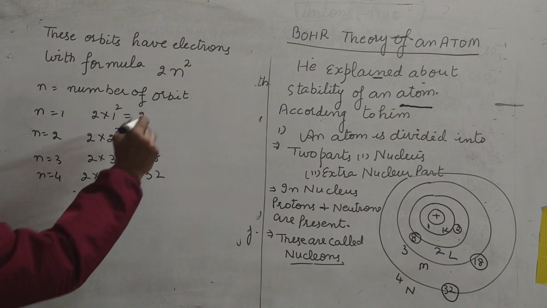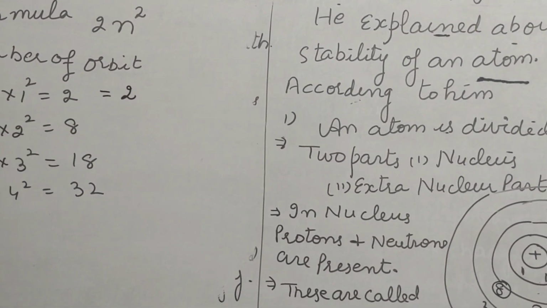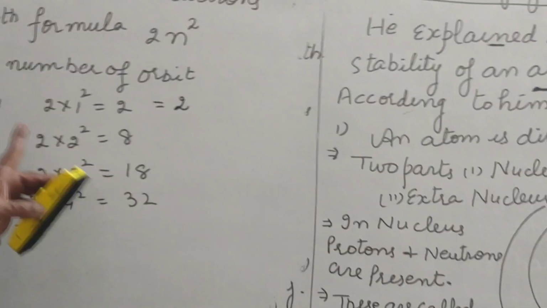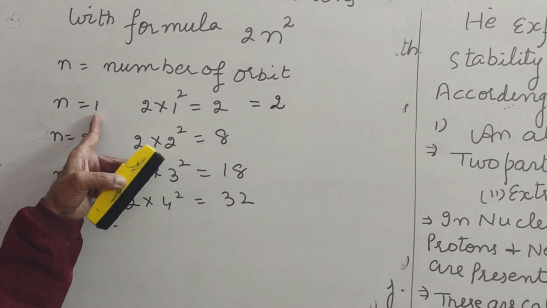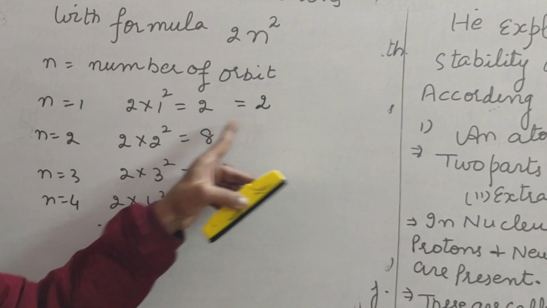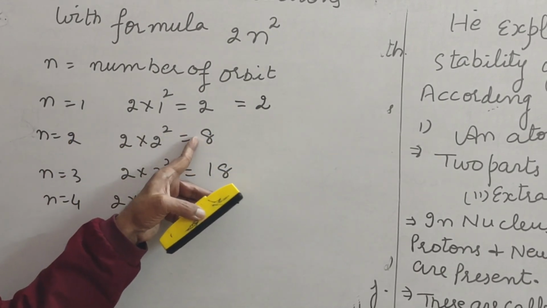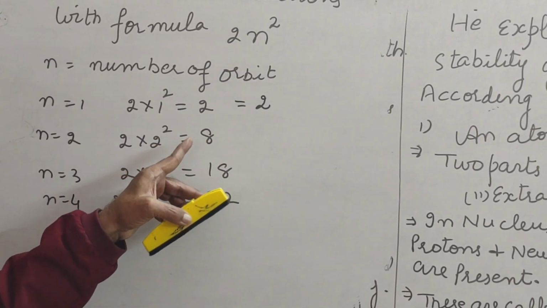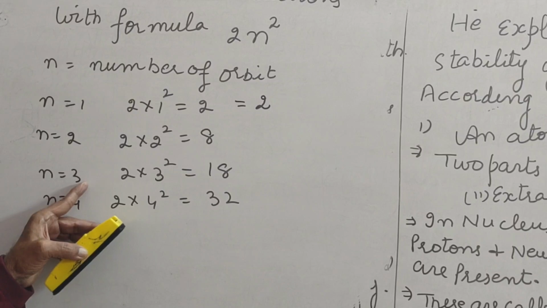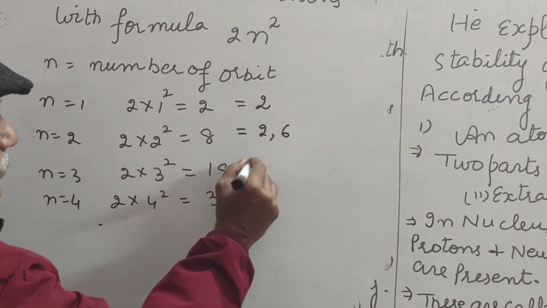Now slightly higher level as compared to ninth class, that is, these electrons present in these orbits are further divided. Just to remember, just to learn, its number is 1. It is divided into one part, 2. It has number 2. It is divided into two parts, 2, 6.